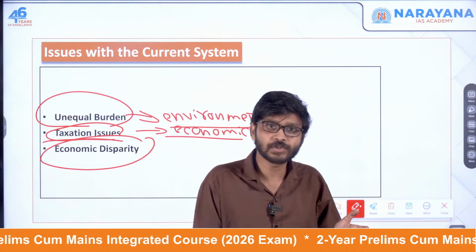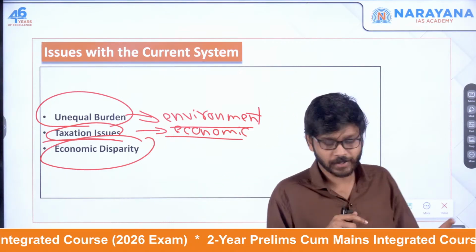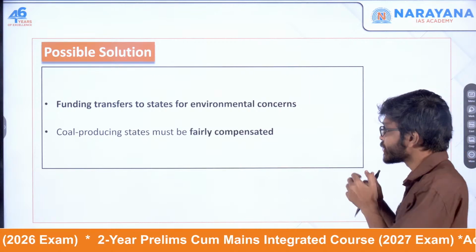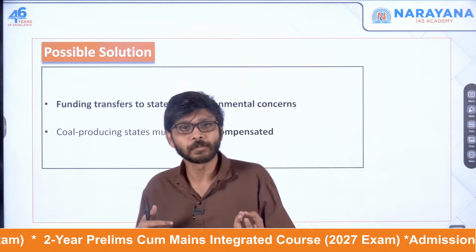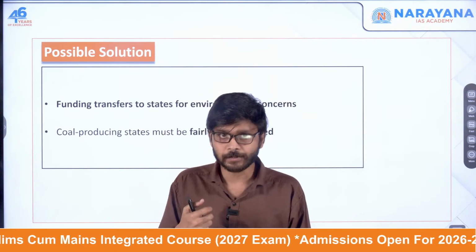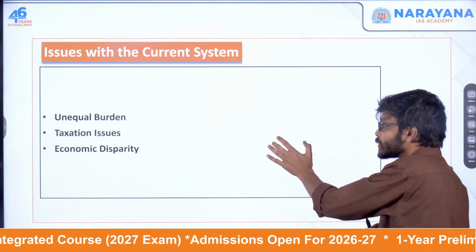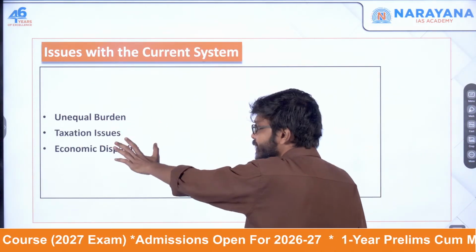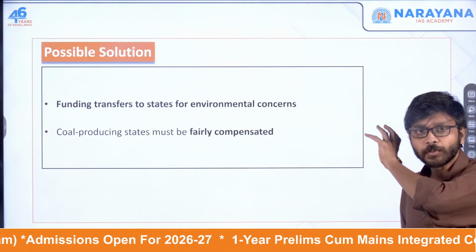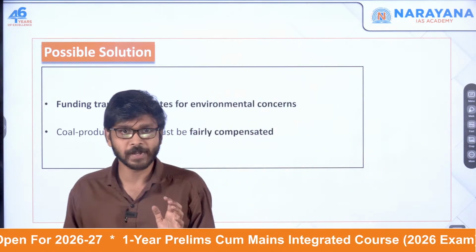So to address these issues, past finance commissions have suggested many things. Past suggestions by the past finance commissions: they have suggested that the central government should make funding transfers to the coal producing states to help them mitigate the environmental concerns. What were the issues? One is on the environment front, the other is on the economic front. So the coal producing states should be helped to mitigate the environmental impacts of power generation.